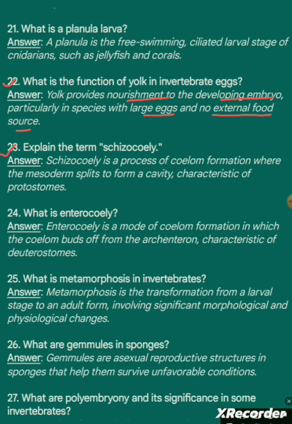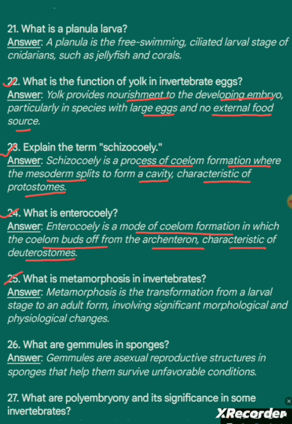Question 23. Explain the term schizocoely. Answer. Schizocoely is a process of coelom formation where the mesoderm splits to form a cavity, characteristic of protostomes. Question 24. What is enterocoely? Answer. Enterocoely is a mode of coelom formation in which the coelom buds off from the archenteron, characteristic of deuterostomes.